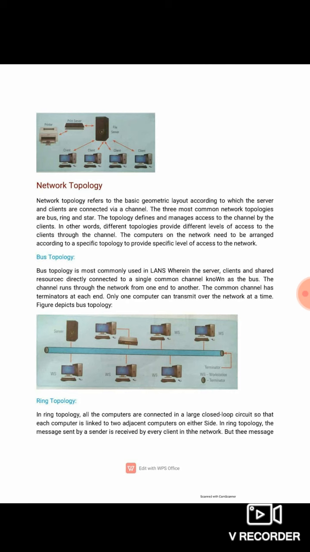The next type of topology is ring topology. So what is ring topology? In this topology, all the computers are connected in a closed circuit loop in the shape of a ring. Computer 1 is connected to 2, 2 to 3, then 4, 5, 6, and the last computer is again connected to computer 1, and this forms a closed loop. That's why it is called ring topology.